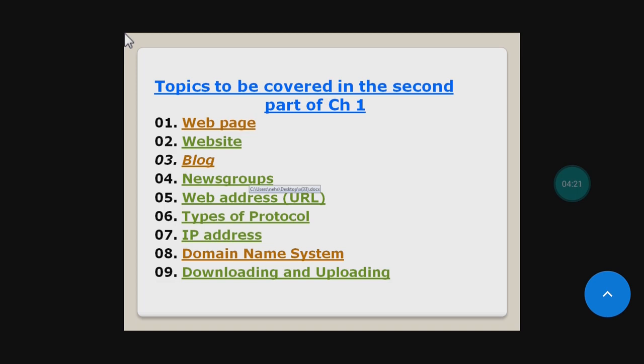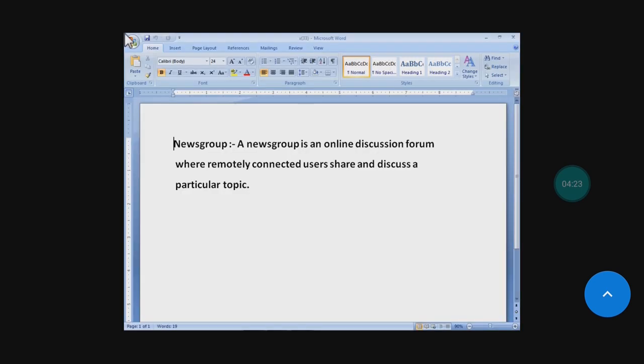Now, the next part is news group. A news group is an online discussion forum where remotely connected users share and discuss a particular topic. The user can share text messages, images, videos, and other digital media.